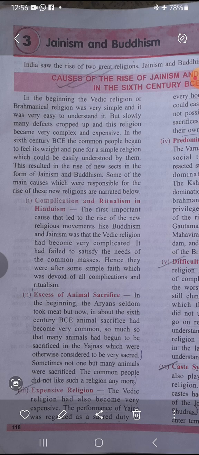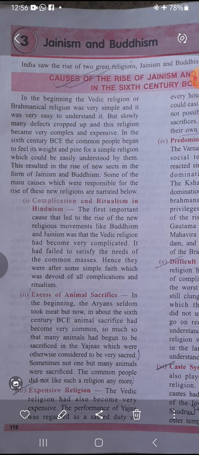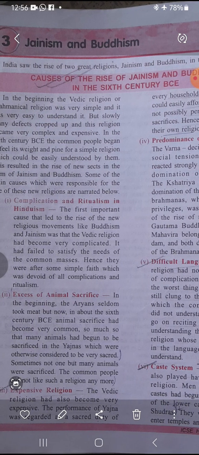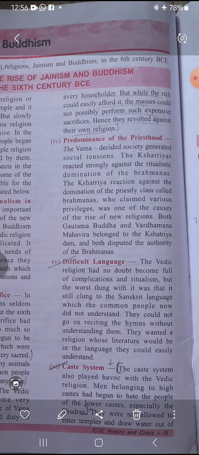So that is why it also became an expensive religion, because performing so many yagyas was considered to be the sacred duty of every householder for the benefit of the house. Now everyone could not possibly afford to perform such expensive sacrifices, so they revolted against their own religion.